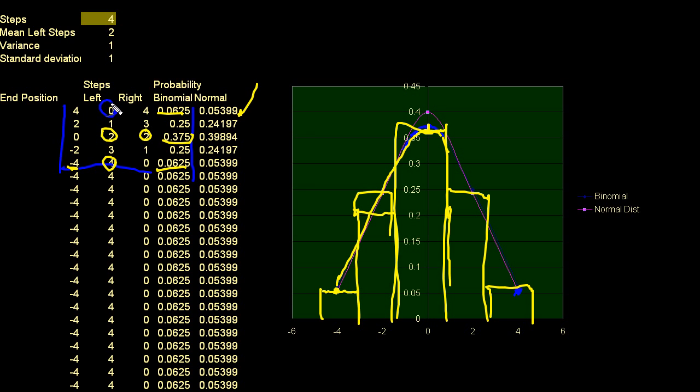And then this is a little bit tricky because the binomial distribution is a discrete probability distribution. You could just look at this chart and say, what is the probability of ending up having exactly, let's say, 1 left step and 3 right steps, which puts me right here. Well, you just look at this chart and you say, oh, that puts me right there. I just read that probability. It's actually 0.25. And I say, oh, I have a 25% chance of ending up 2 steps to the right. There's a 25% chance. The normal distribution function is a continuous probability distribution.